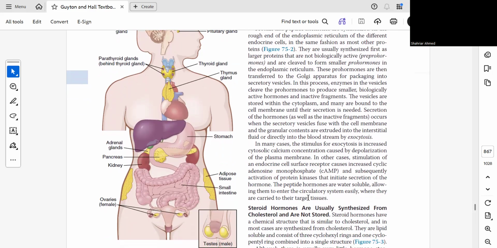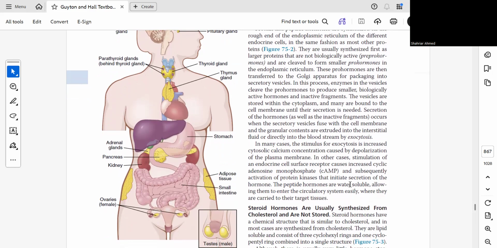In many cases, the stimulus for exocytosis is increased cytosolic calcium concentration caused by depolarization of the plasma membrane. In other cases, stimulation of an endocrine cell surface receptor causes increased cyclic AMP and subsequently activation of protein kinase that initiates secretion of the hormone.